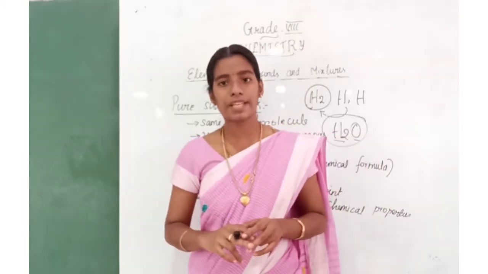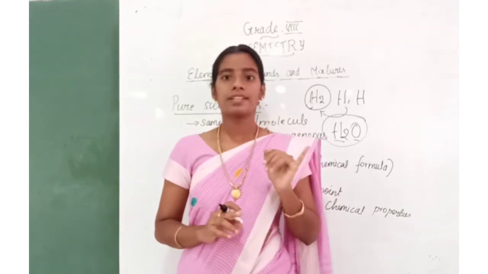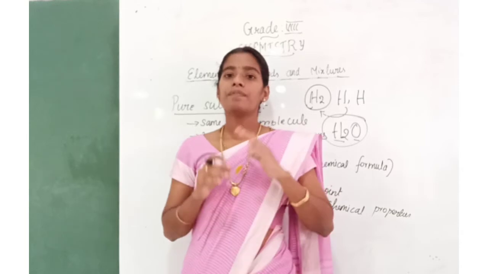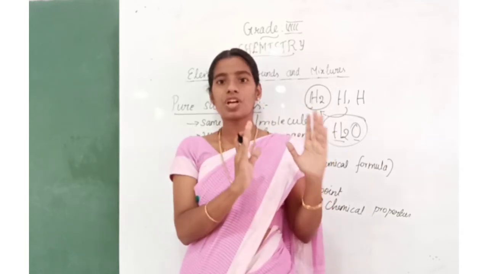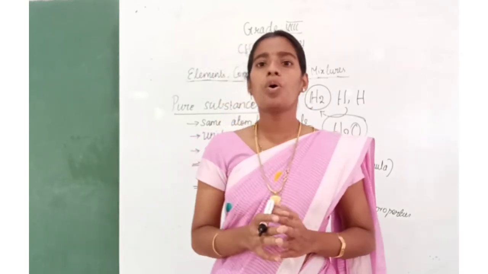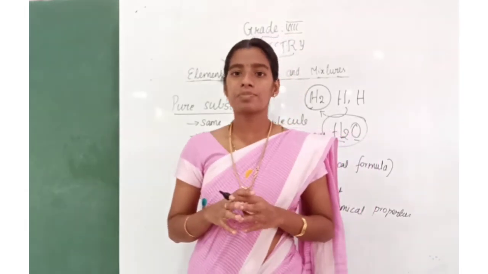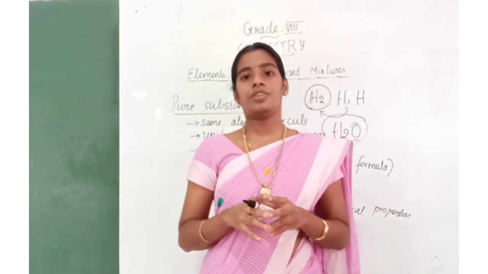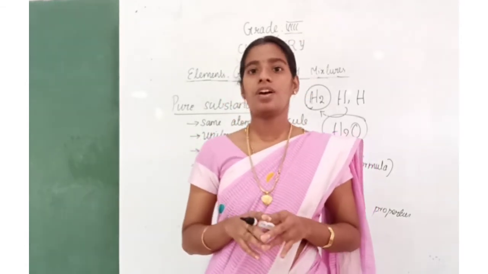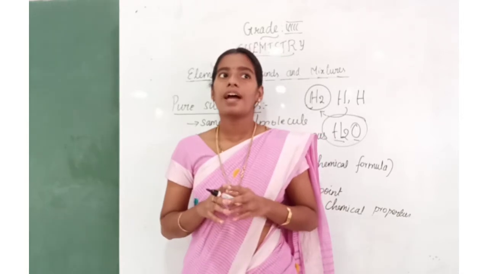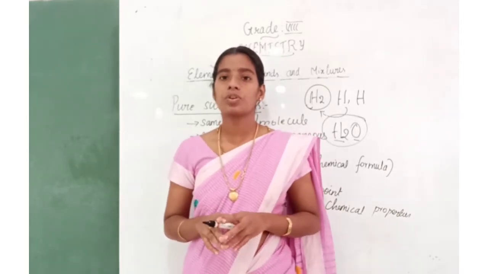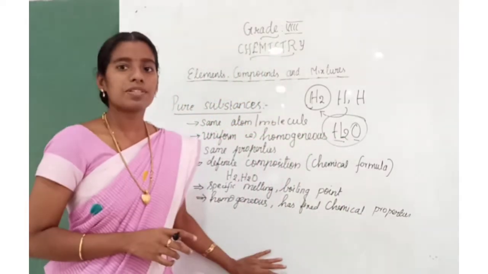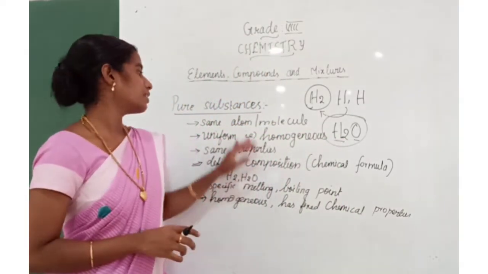What are the 2 types of matter? Pure and impure. Now we are learning about the classification of pure substances. What are the 2 types of pure substances? Very good. Elements and compounds.